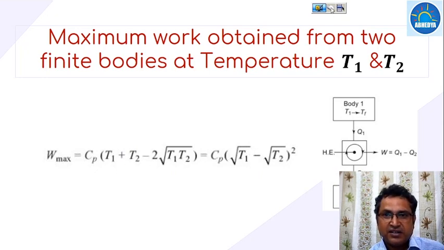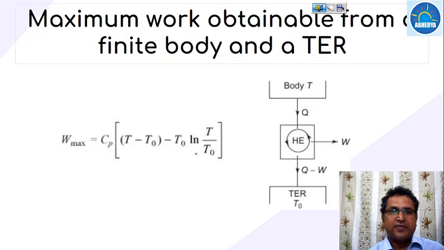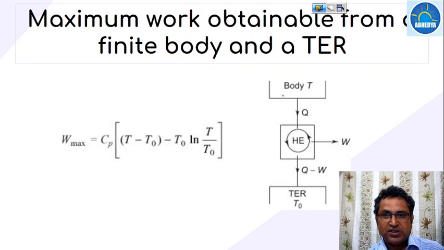Now the next article is to find the maximum amount of work that can be obtained from a finite body and a thermal energy reservoir. In this case, a body is used and there is a thermal energy reservoir at a temperature of T0.